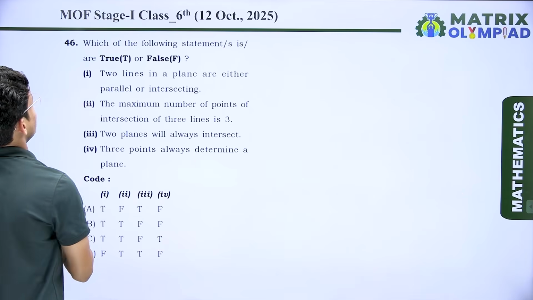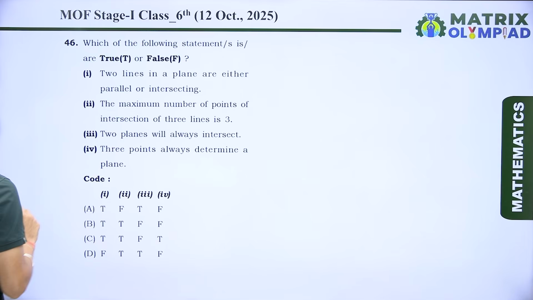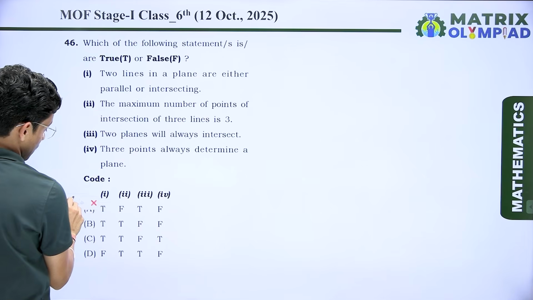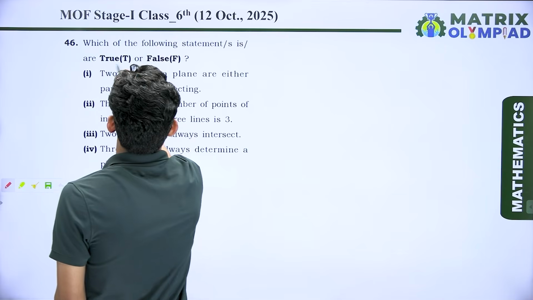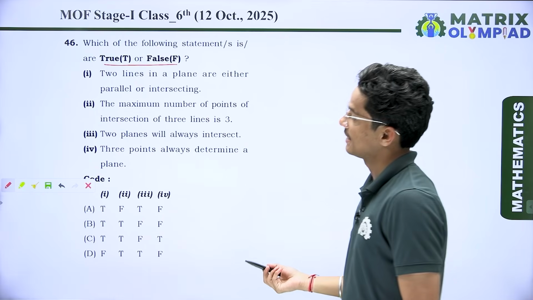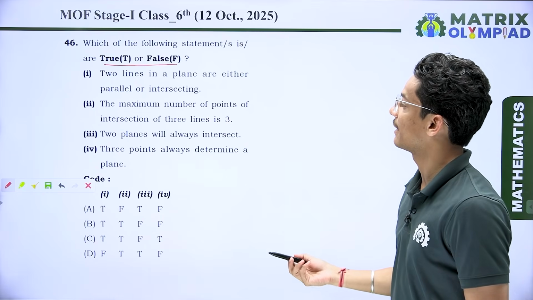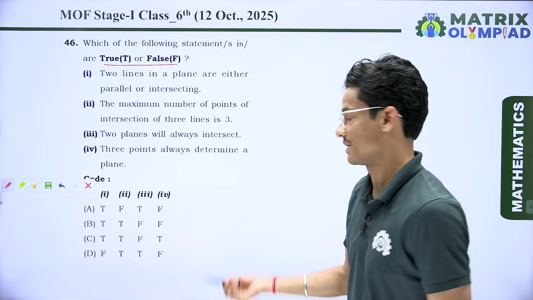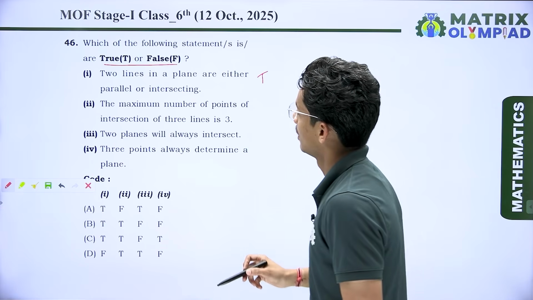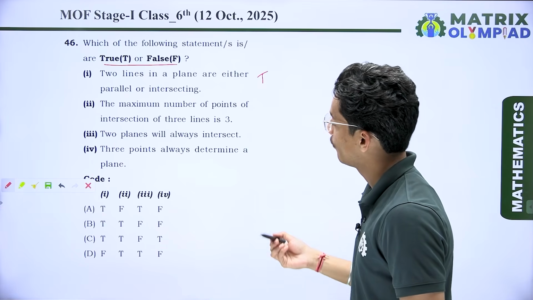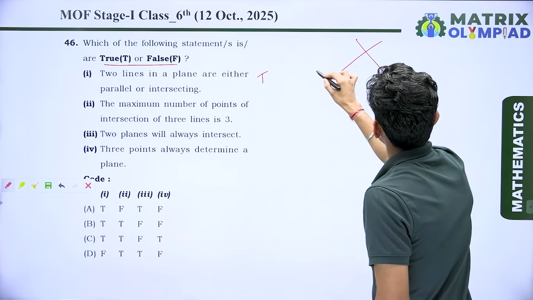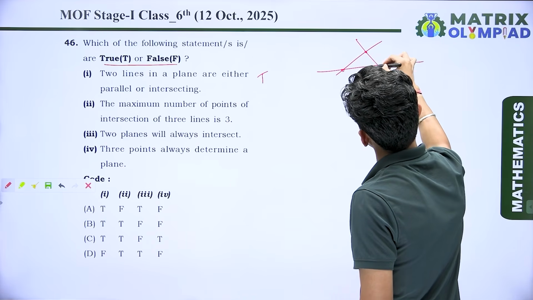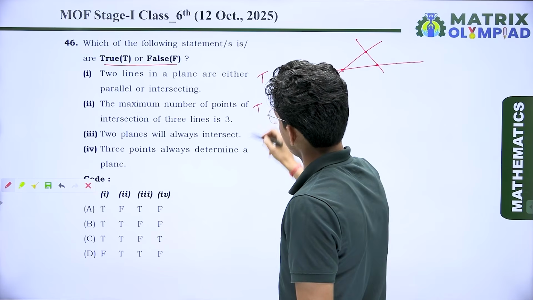So now if I talk about the next question, which is: which of the following statements are true and false? The statement number first, that is, two lines in a plane are either parallel or intersecting. Yes, this one is true. The maximum number of points of intersection of three lines is 3. So we have three lines, it means the maximum number of points here we have 3. So I can say this one is also true.